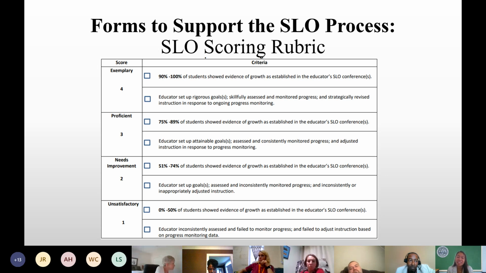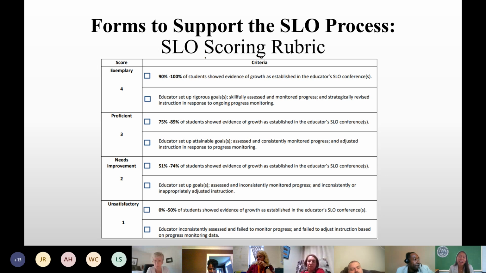All right, I see your responses and it's a unanimous no. All right, so this is a trick question, sorry. It is a no if your district did not adopt this rubric. It is a yes if your district adopted this rubric.